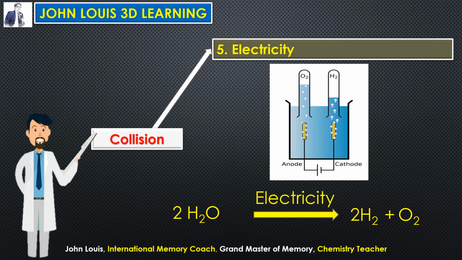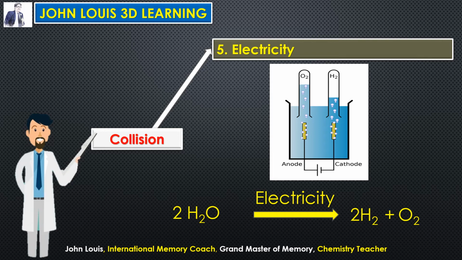So this diagram you can easily understand. When electricity is passed, oxygen is collected at the anode and hydrogen is collected at the cathode. I think you have learnt all these things in lower classes, and it becomes very clear to you here. So if we want to split water into hydrogen and oxygen, what energy do we need to supply? We need to supply electrical energy.